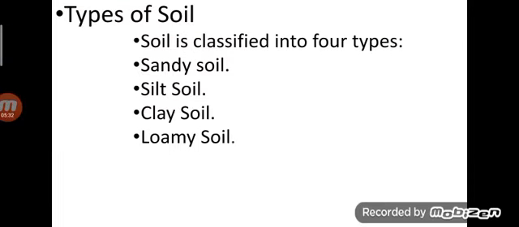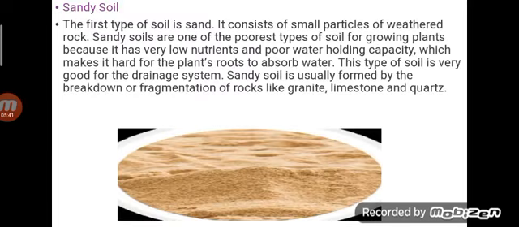Then types of soil. What are the types of soil? Soil is classified into 4 types: sandy soil, silt soil, clay soil and loamy soil. Sandy soil, the first type of soil, is sand. It contains small particles of weathered rock. Sandy soils are one of the poorest types of soil for growing plants because the water holding capacity is very low.